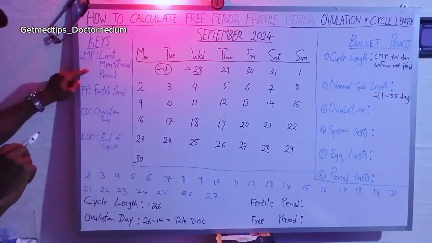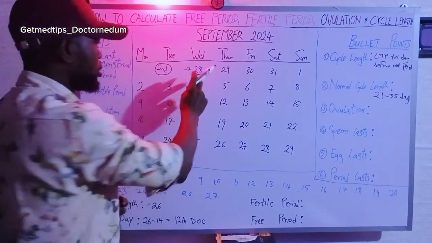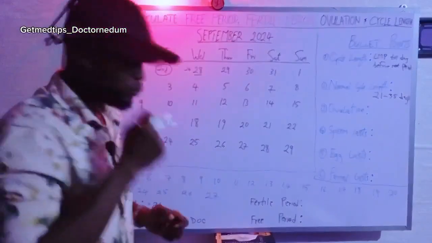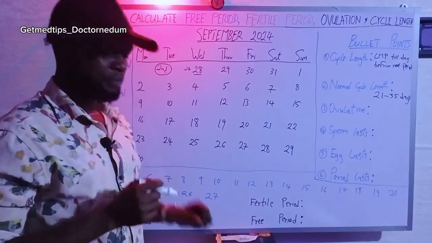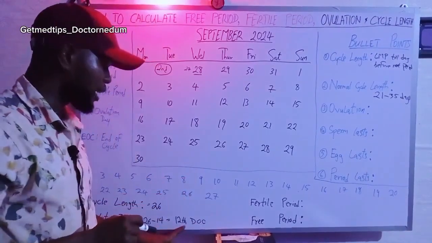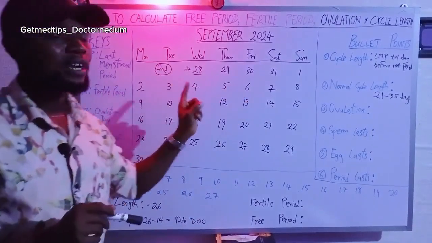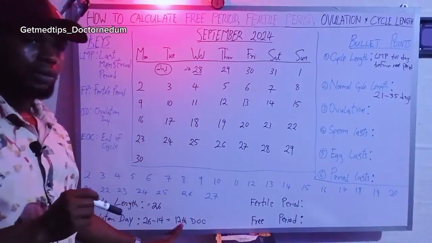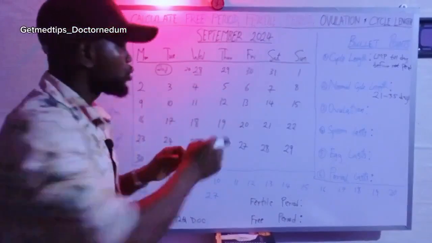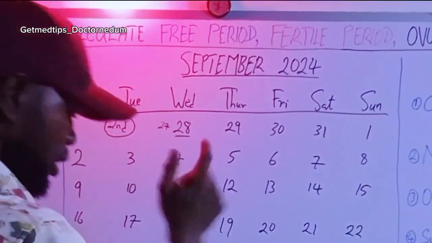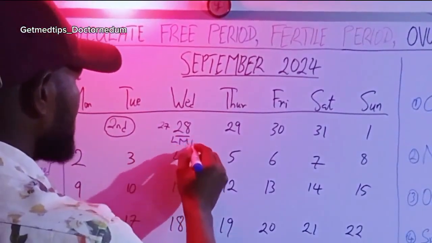Okay, we would have put it here. So this is our keys, LMP, last menstrual period. So we'll still get to that, because here is our last menstrual period. Okay, so this is ovulation day, 12th day of the cycle. Now we have to take this 12th day of the cycle back to the calendar and then count from the first day of the cycle to the 12th day of the cycle. Wherever we stop is what is the ovulation day. All right, so this last menstrual period is what? The first day of the cycle.